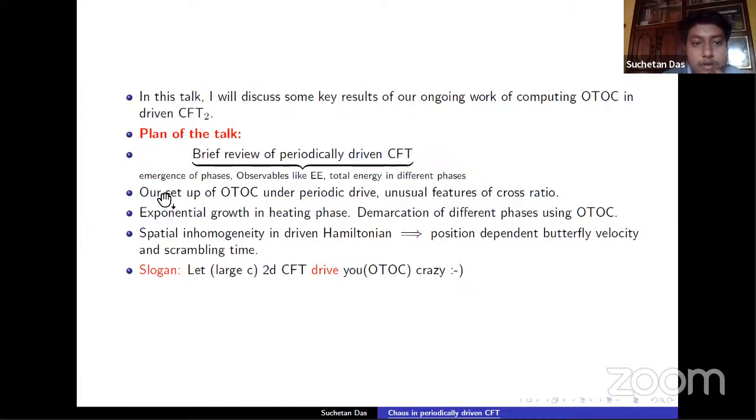Then we go to our setup of the OTOC under periodic drive, and we will see some unusual features of the cross ratio. Then we will see the exponential growth in the heating phase, and we also demarcate different phases, like the heating and non-heating phase, using this OTOC. Also, since this drive imposes a spatial inhomogeneity in the driven Hamiltonian, the butterfly velocity and scrambling time are also position dependent.